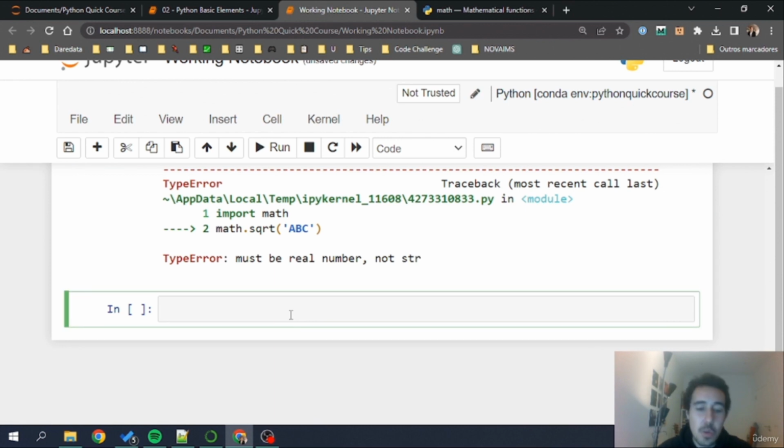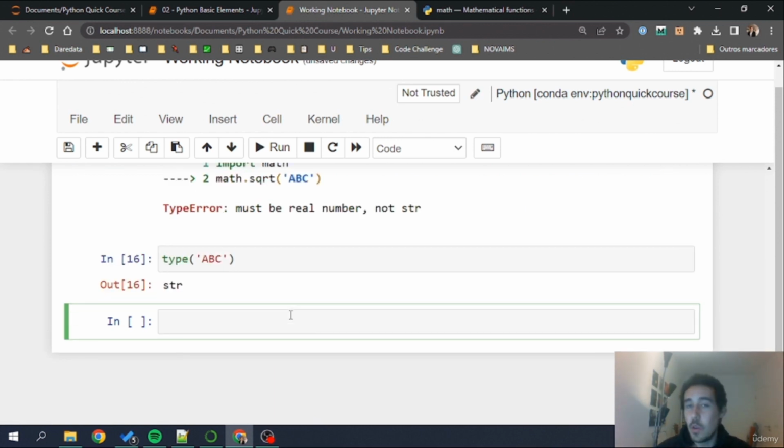Where can we get the str? By passing, for example, ABC into the type function, we get in return str. And again, it is very, very important for you to master the Python language: the data types that these objects have are what determine what types of things we can apply to them, so the operations that we can do on these data types.